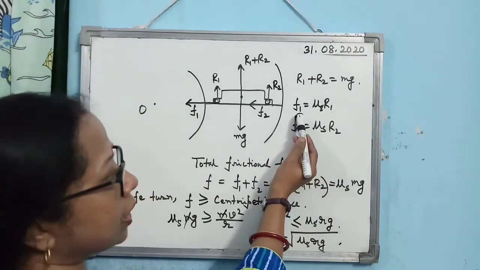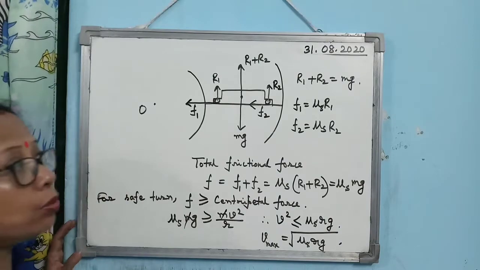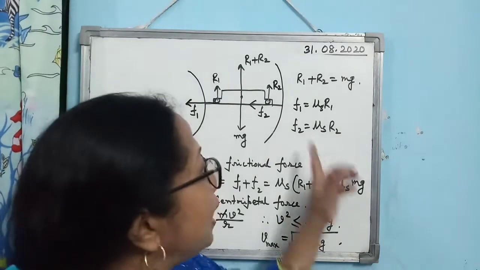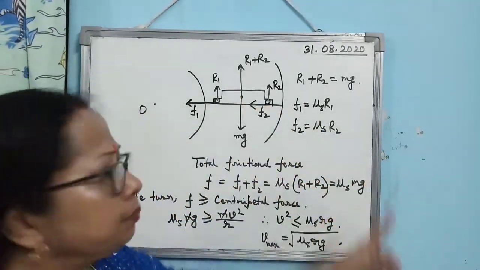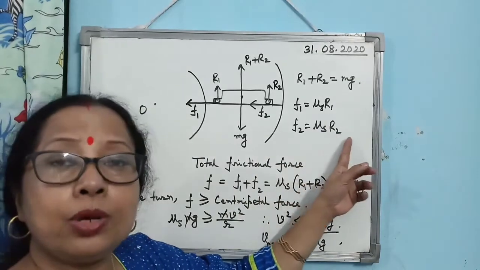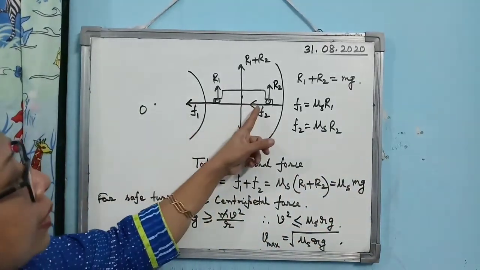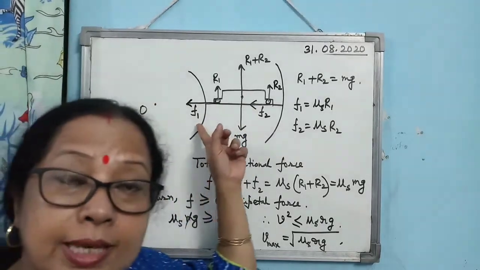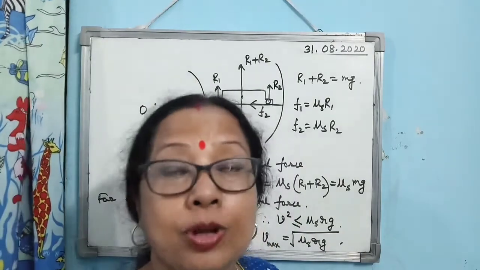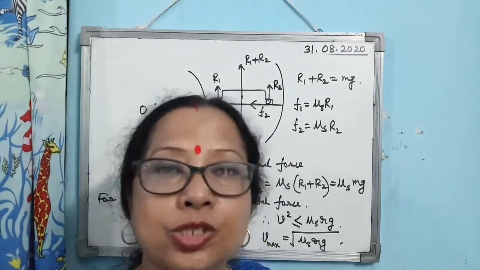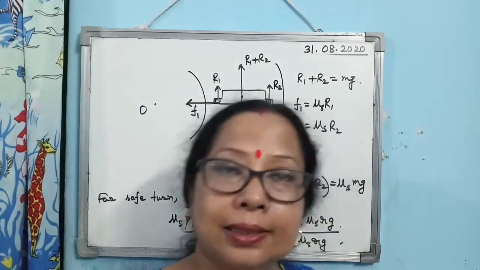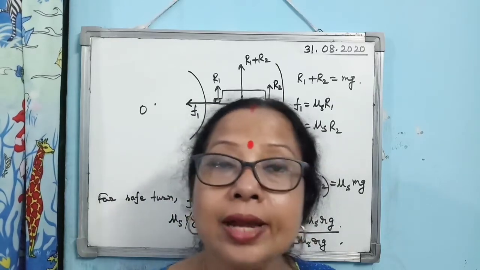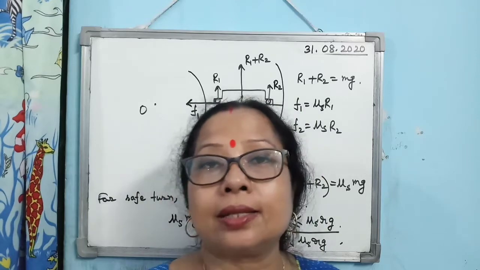Again, according to law of friction, you can write F1 is equal to mu s R1. Why have I written mu s R1? This is the maximum frictional force. That's why, it being the static friction, I have written mu s. And F2 is equal to mu s R2. So look at the diagram. What are the two forces acting towards the center of the turn? F1 and F2. So these two forces will provide the necessary centripetal force. Means when the road is flat, while taking the turn, the frictional force acting between the tire and the road provides the necessary centripetal force to take the turn.